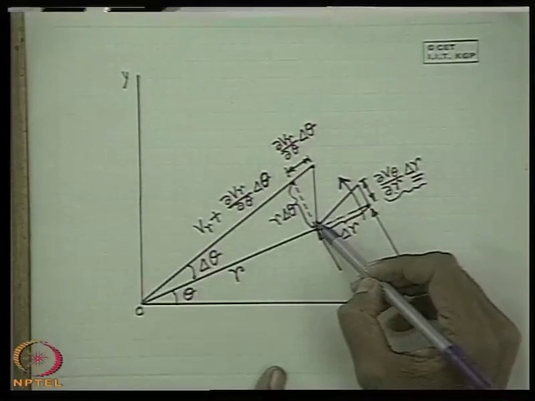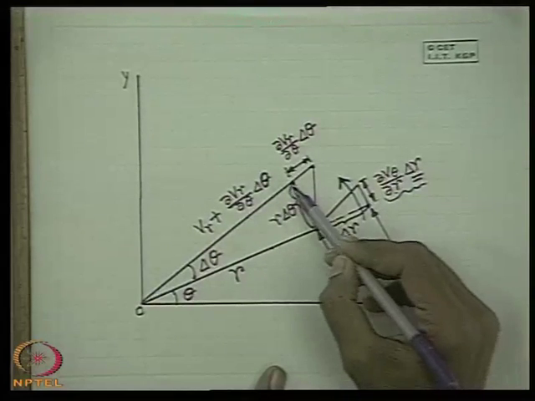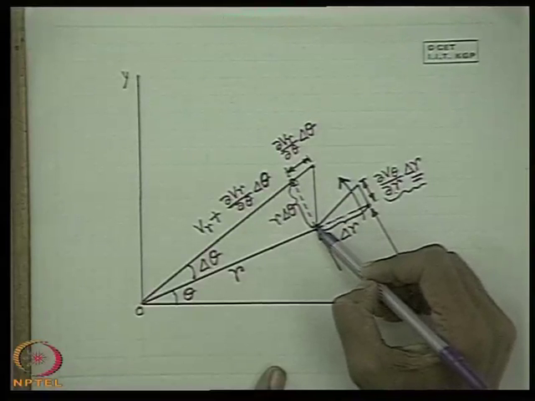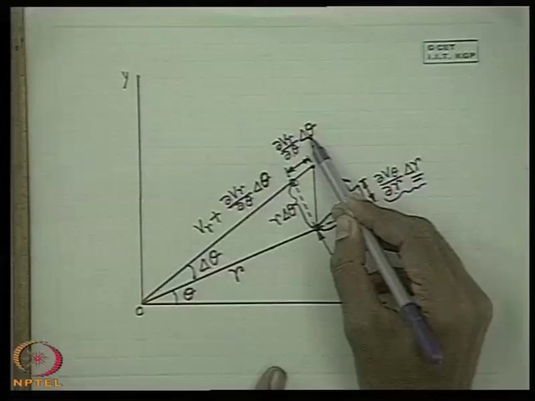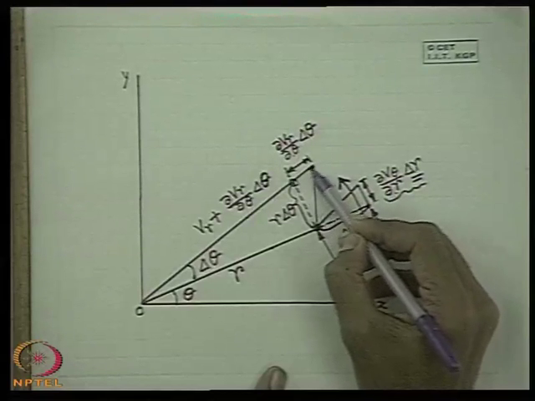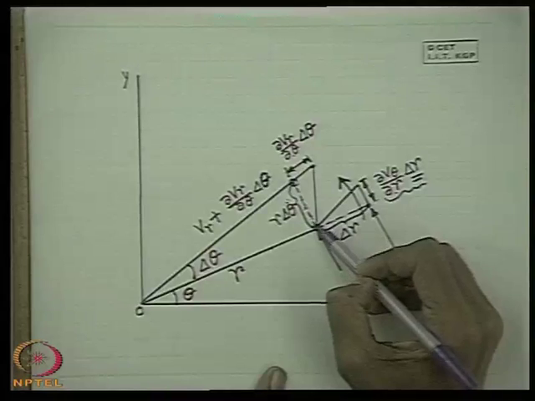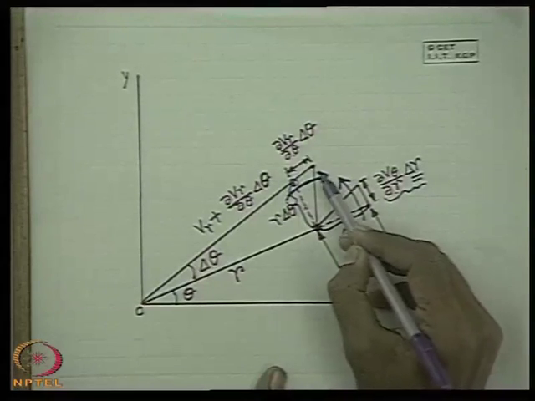Because of the angle delta theta, this point has some radial velocity, this point also has some radial velocity, but the radial velocity at this point is more than this point, because the radial velocity is a function of theta. So this is the displacement, by virtue of which this dotted element has got an angular rotation in this direction.